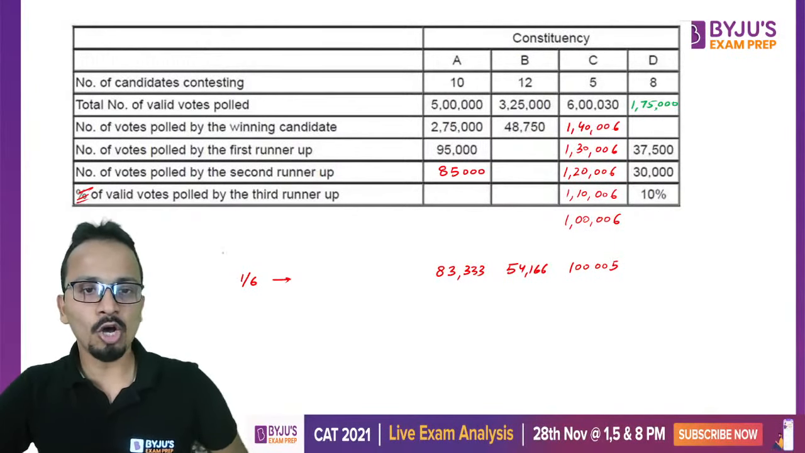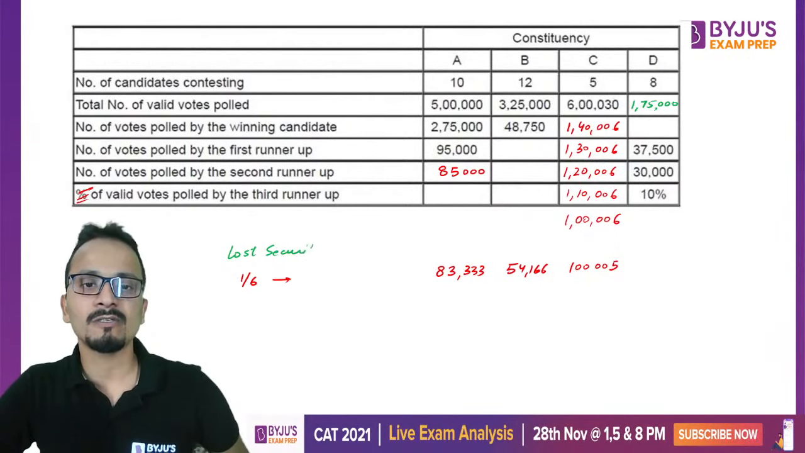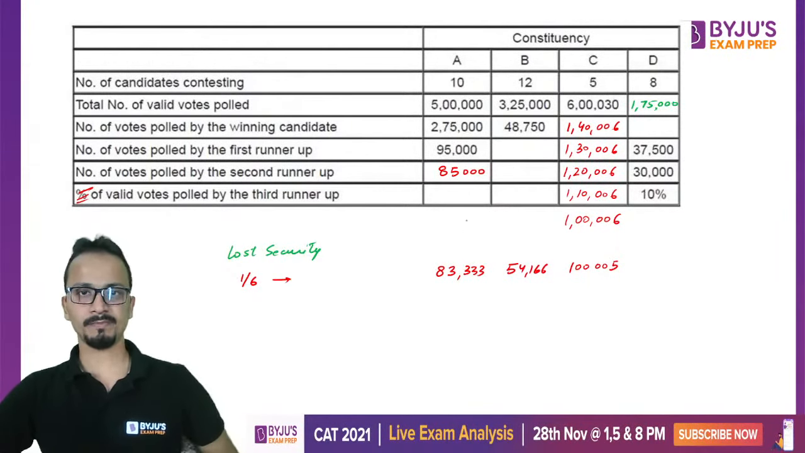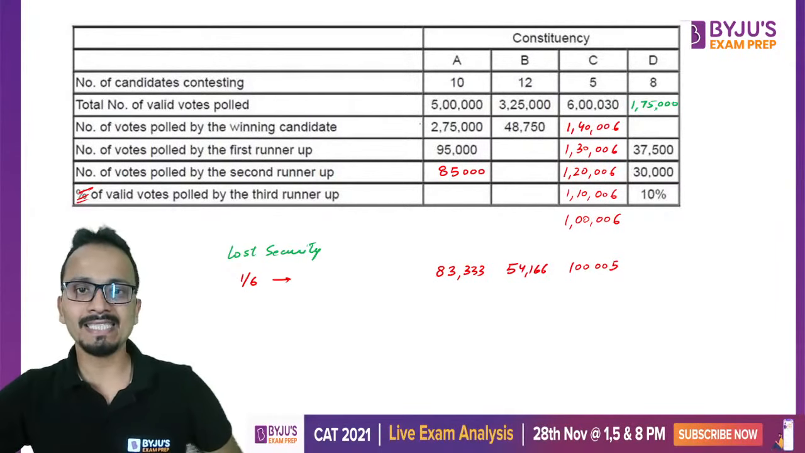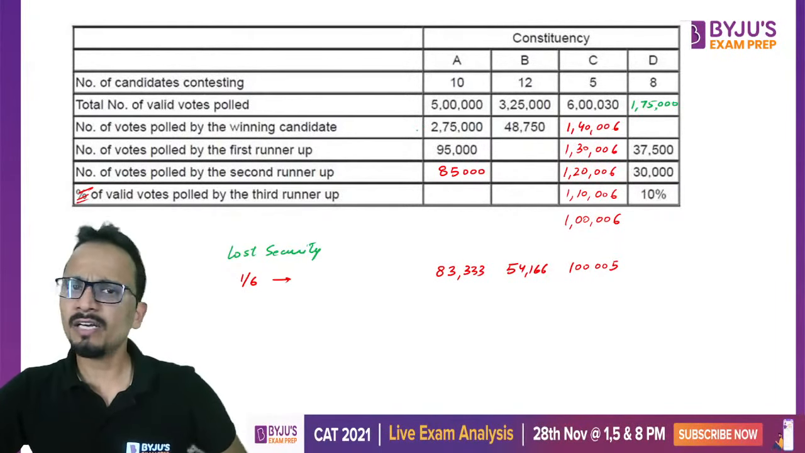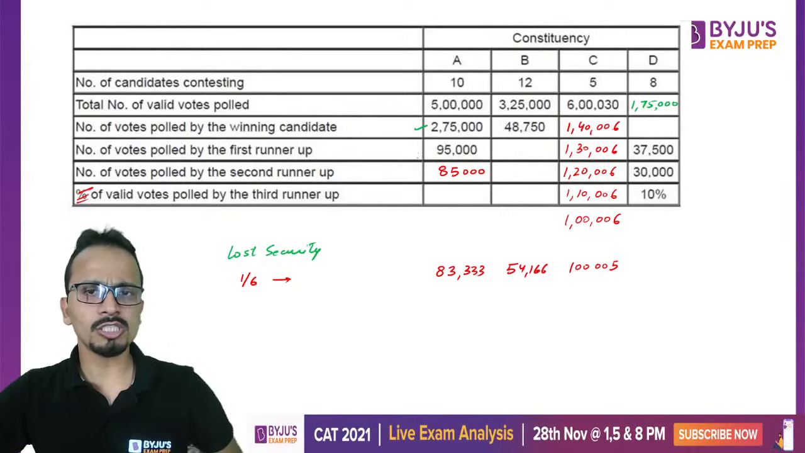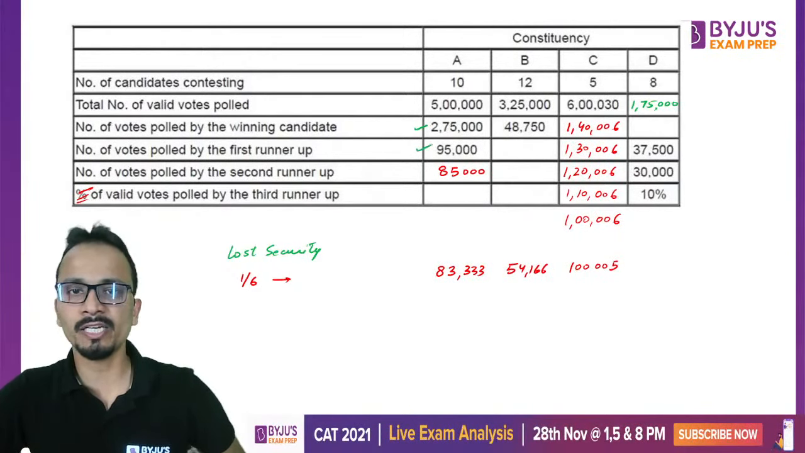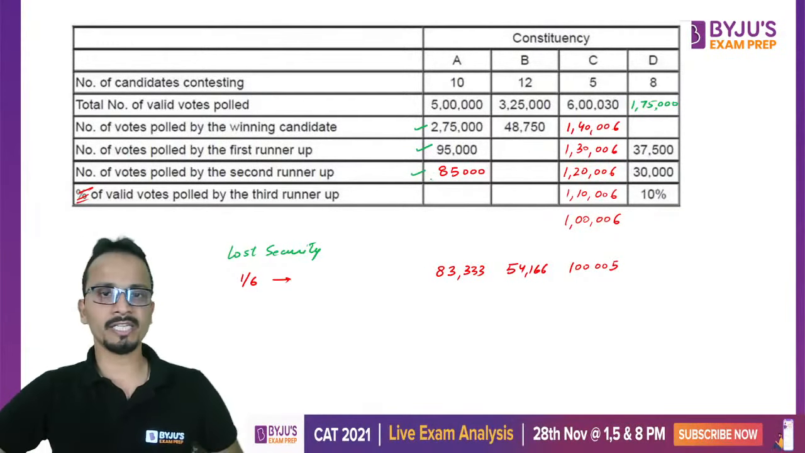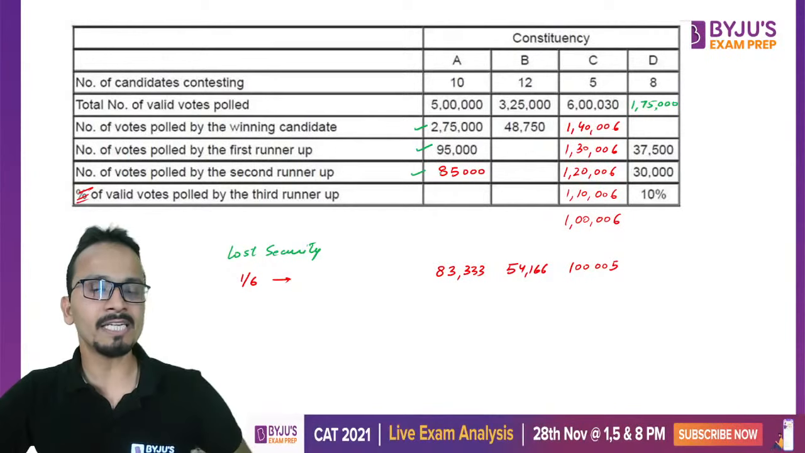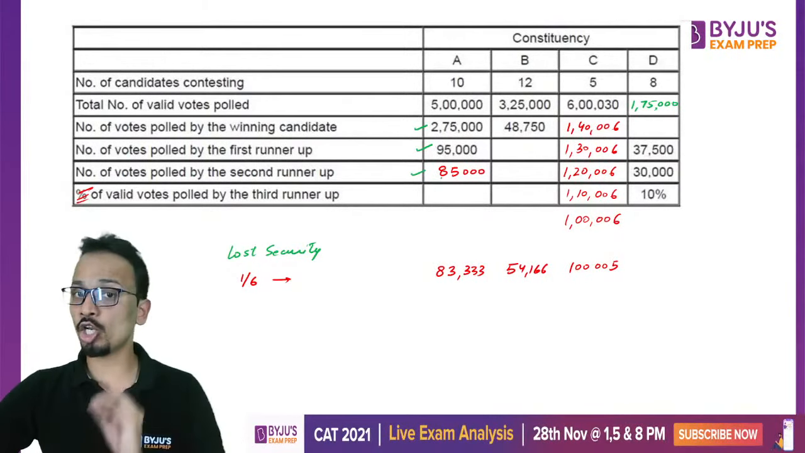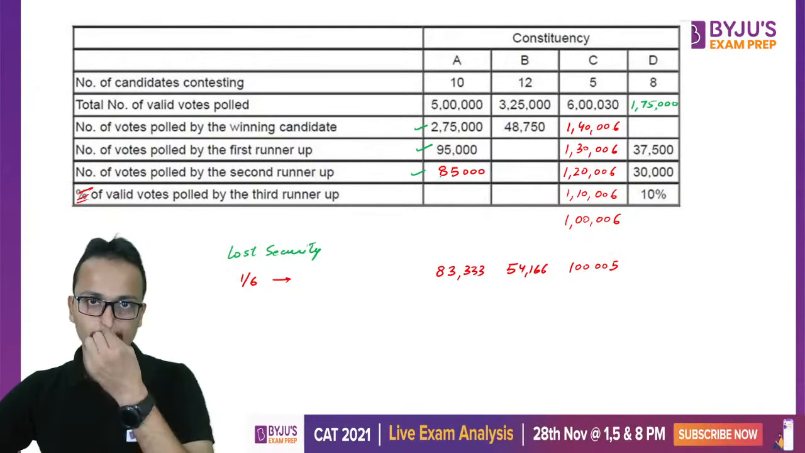Okay, now people who have lost the security, उनके votes कितने होंगे? Okay, now for A, let's see. Winner obviously has not lost. First runner-up is more than 83,333. Second runner-up is more than 83,333. So the first three candidates in constituency A have not lost their security deposit.